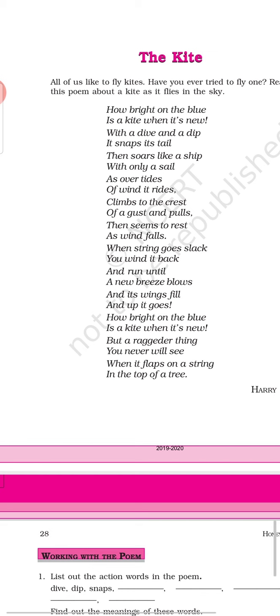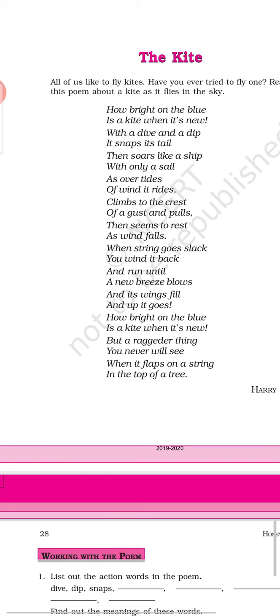So he runs when he sees that the thread of the kite is loosened because the wind is not blowing. So he runs to roll back. A new breeze blows, quickly the new breeze blows up, and its wings fill, and up it goes. So again, when the new breeze blows, it gives pressure and energy to the kite and it again goes up.